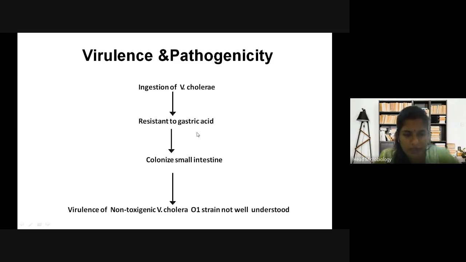It is resistant to the gastric acid present in your intestine. Generally, because of the acidic nature of your intestines, most of the bacteria are killed. Yes or no? You have studied the normal flora of your body, that there are organisms present in the intestine, and they are the normal flora. They help in digestion.